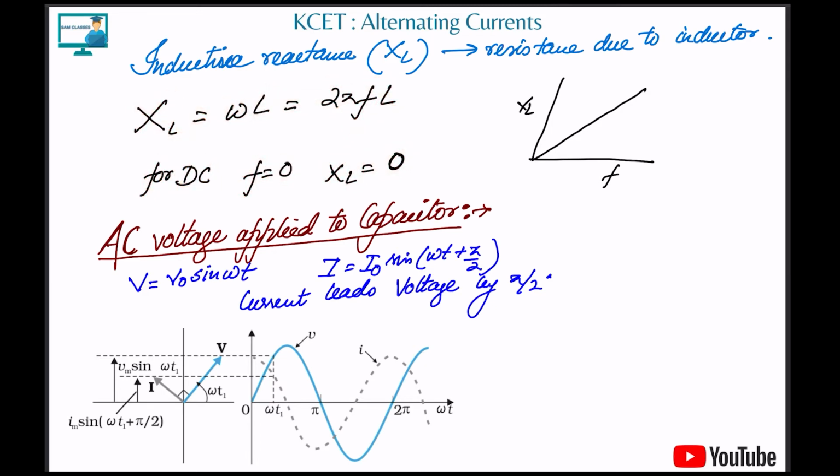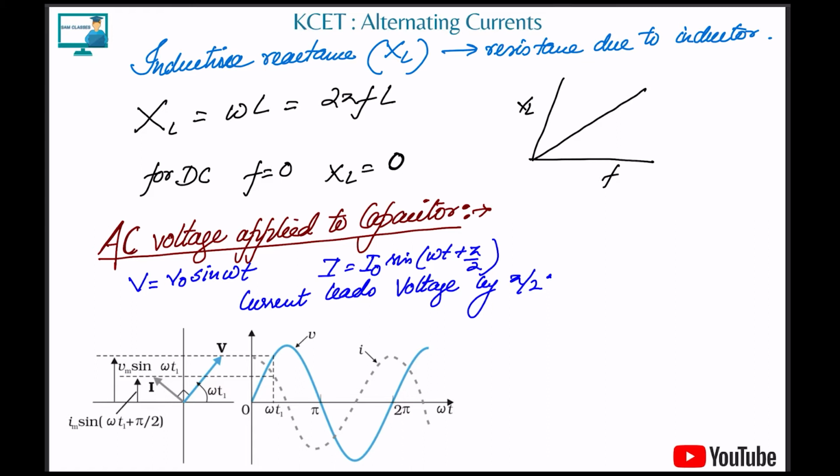Okay, clear? Now voltage applied to a capacitor. We have taken a capacitor. The voltage is equal to V naught sin omega t, so I is equal to I naught sin(omega t plus pi by 2). Means current is leading the voltage by pi by 2. See, current is before. At 0, voltage is at 0, the current is at 90 degrees. Clear? So current is leading the voltage.